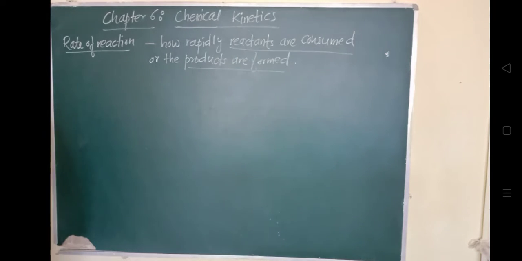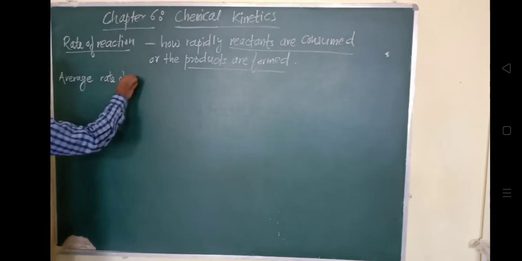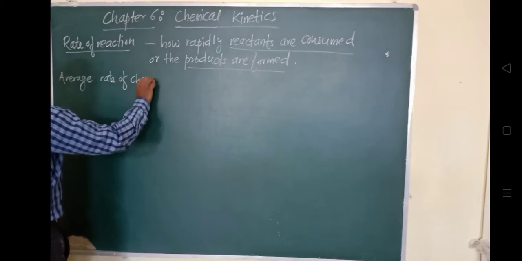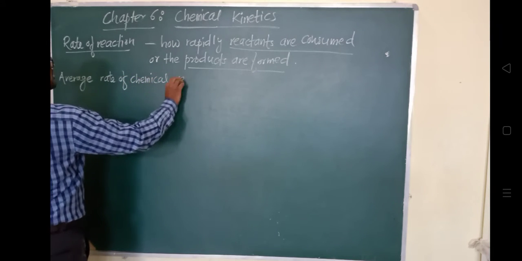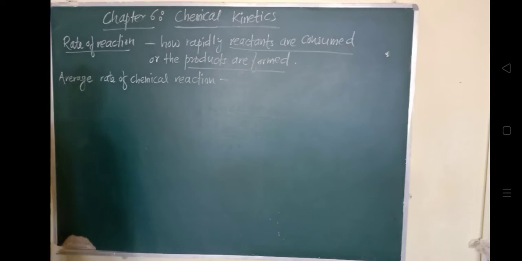So we'll understand the average rate of chemical reaction. So very first is what? Average rate of chemical reaction. We know that in any chemical reaction the reactants react, बराबर है?